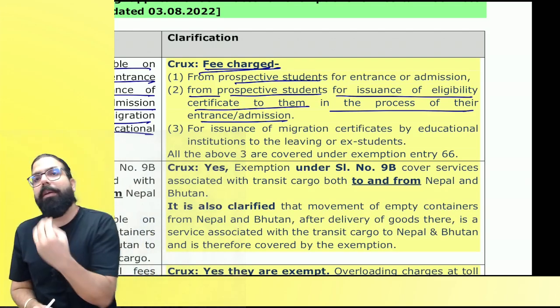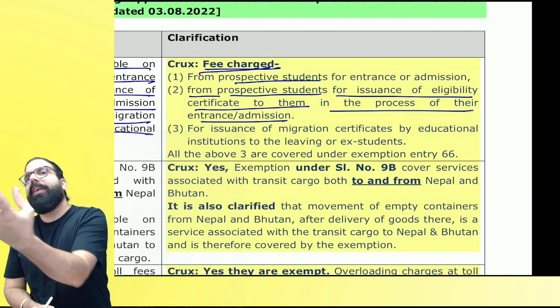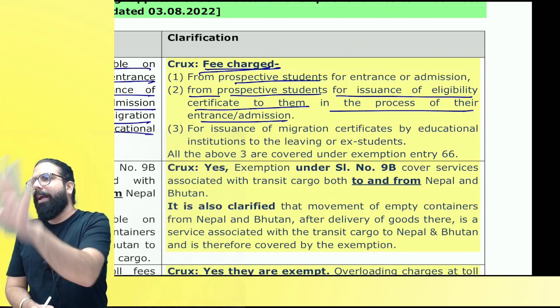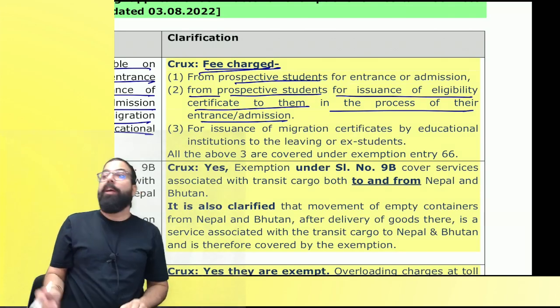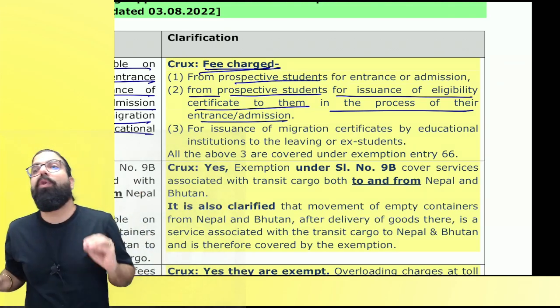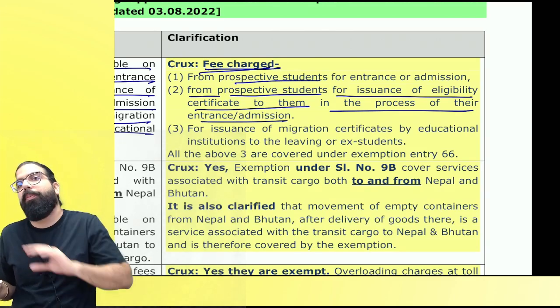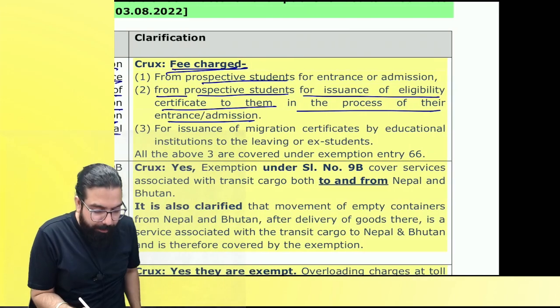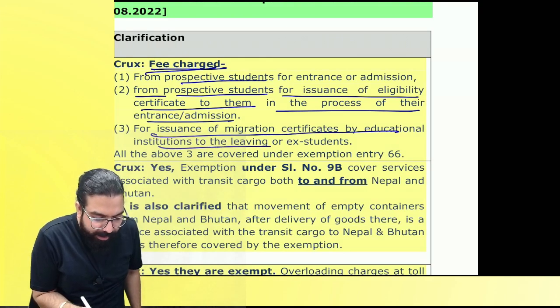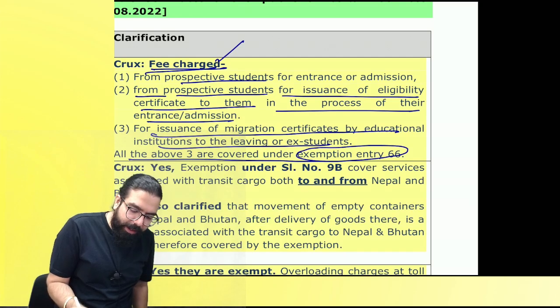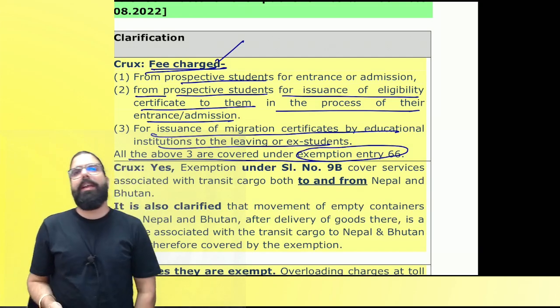Okay, everyone. Now, for issuance of eligibility certificate, if college is charging anything from the prospective student, that shall always be exempted. And the last one over here is you left your school or college. Now, college will charge you 100 rupees, 200 rupees for migration certificate. That is also exempted. For issuance of migration certificate, the fees charged will also be exempted under entry number 66. Are we clear, everyone?